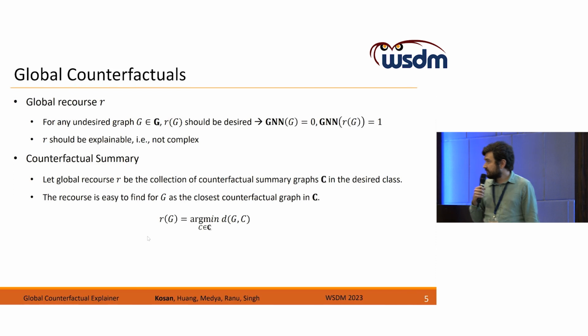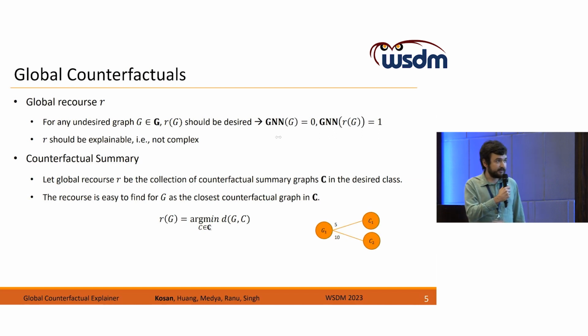With this definition, our R will be a recourse rule because for any undesired graph, we can find the counterfactual as the closest graph in our set C. We can use distance metrics such as graph edit distance. In this particular example, we have counterfactuals C1 and C2, and undesired graph G1. The distance from C1 to G1 is 5, and from C2 to G1 is 10. So the counterfactual of G1 will be selected as C1 because it has fewer edits. And this will make our R function easy to explain.